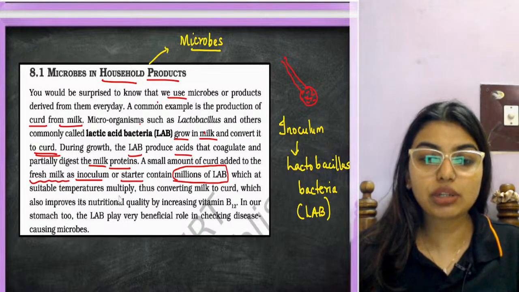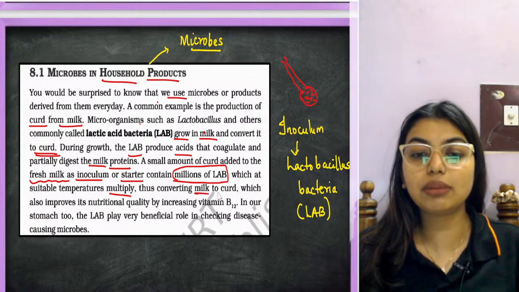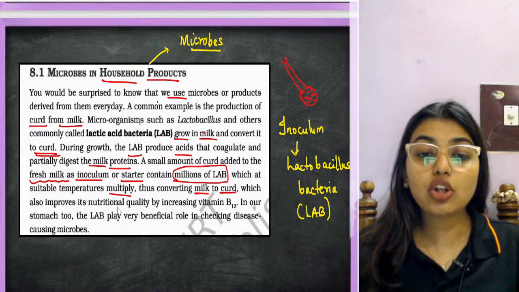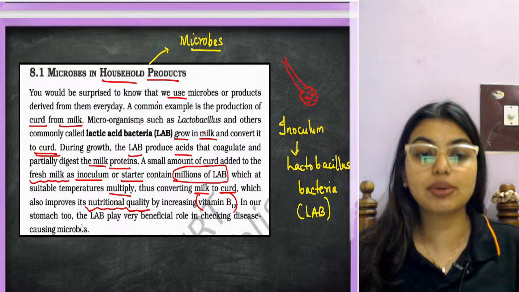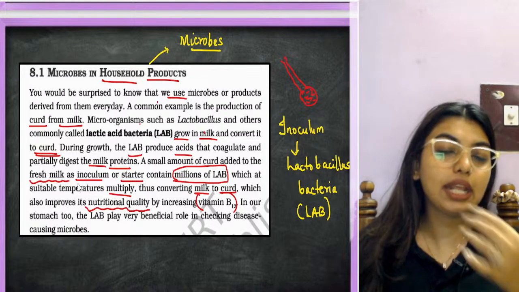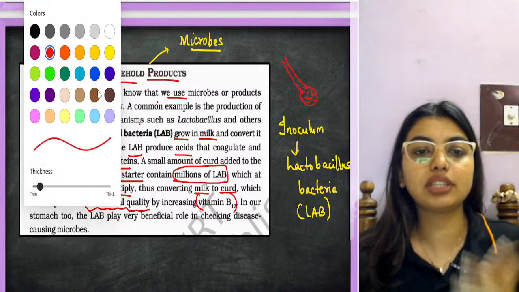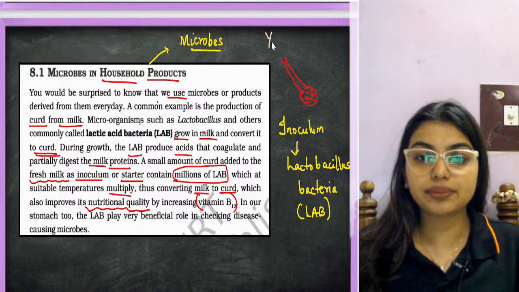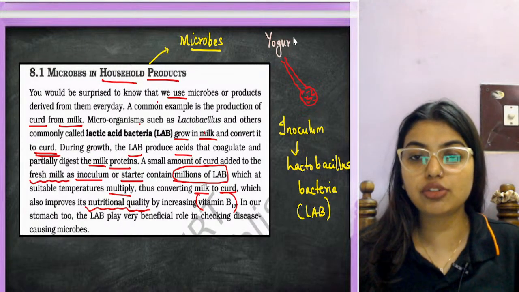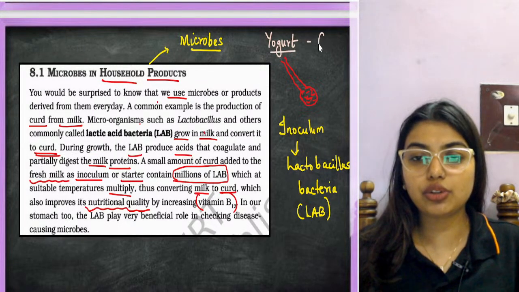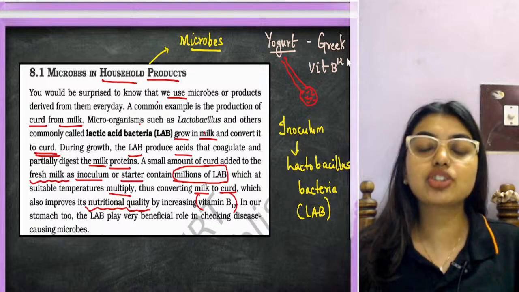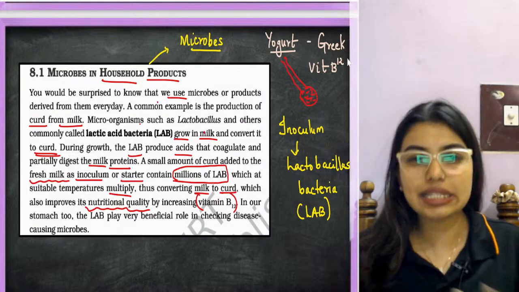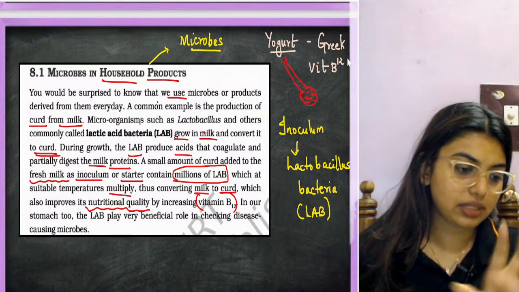At suitable temperature they multiply, thus converting milk to curd, which also improves its nutritional quality by increasing the vitamin B12. That's why, when we go to the gym, they tell you can have yogurt. I think all of you would have heard this, no? They tell you Greek yogurt you can have. Why? Because again, it is rich in vitamin B12, and it makes sure that your stomach is cleansed or better.